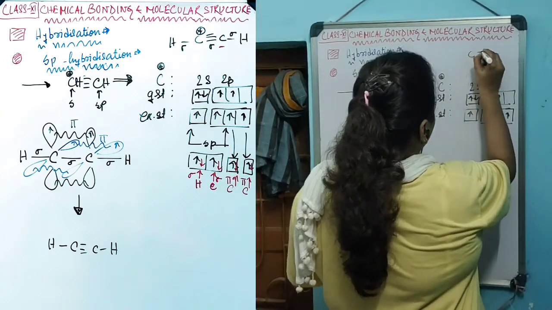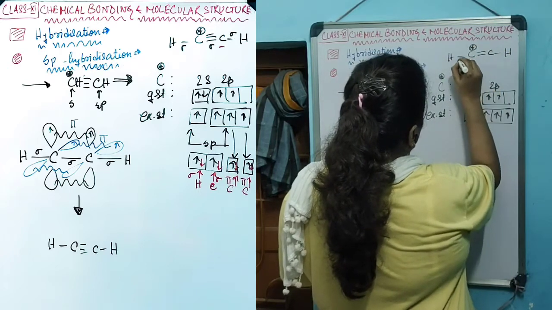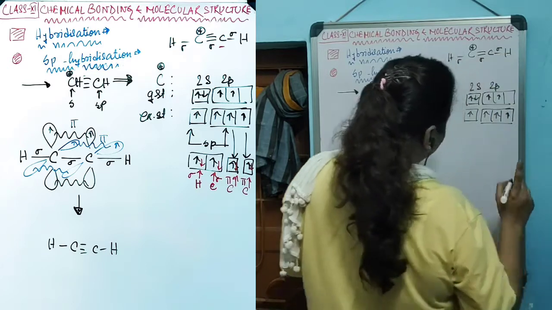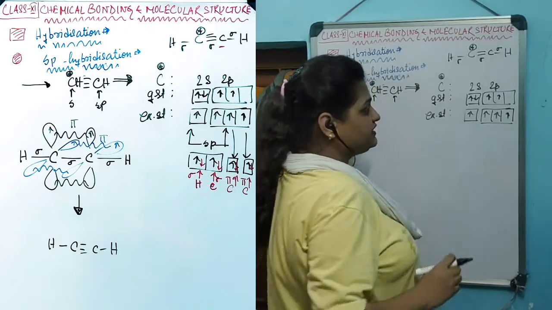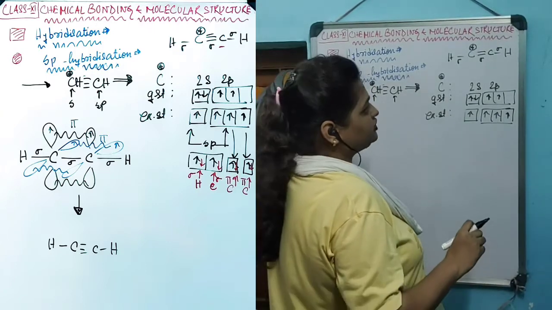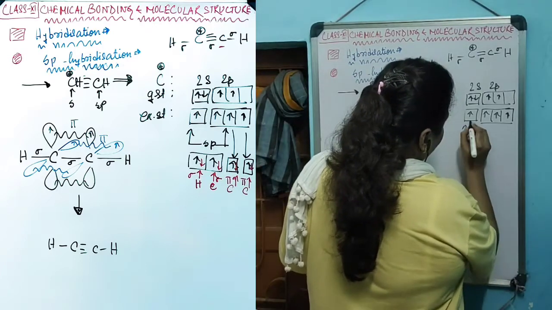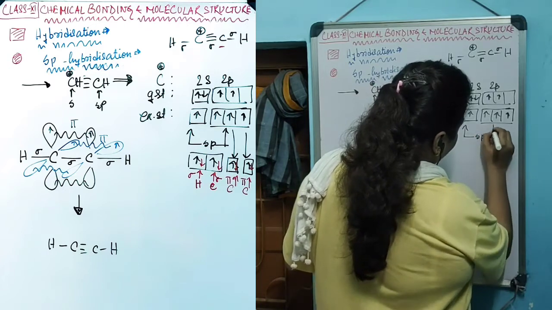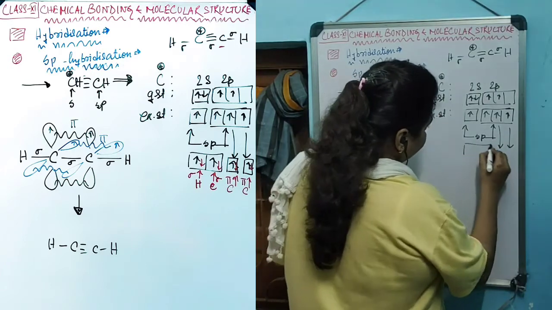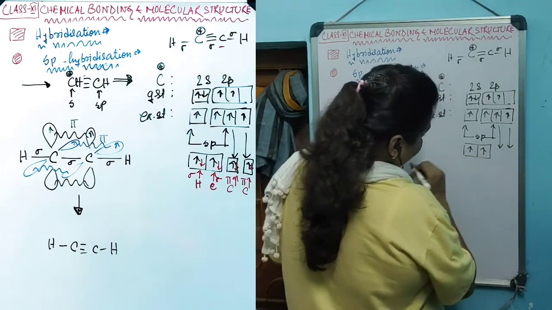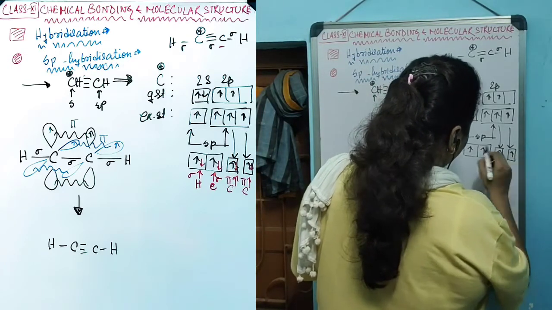But in this structure, each carbon contains 2 sigma bonds. So 2 unpaired electrons are needed for sigma bonds. That's why the hybridization will happen by combining the s orbital with 1 p orbital, creating sp hybridization, and 2 pure p orbitals with unpaired electrons will be retained. So the hybridized orbitals with the unpaired electron will be like this, and the pure p orbitals with the unpaired electron will be like this.